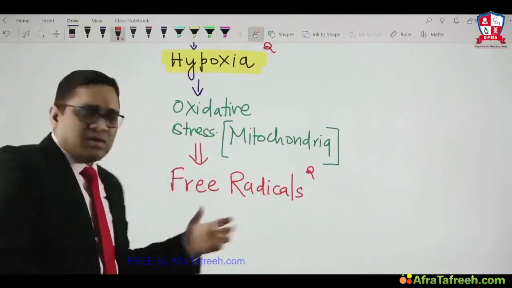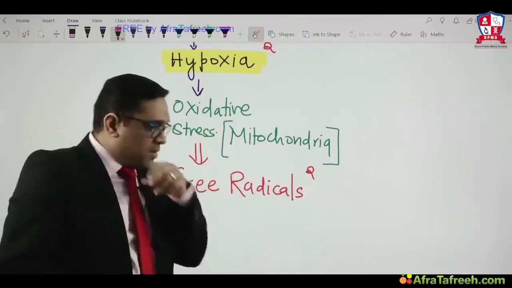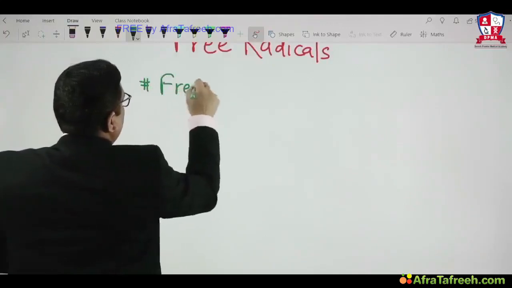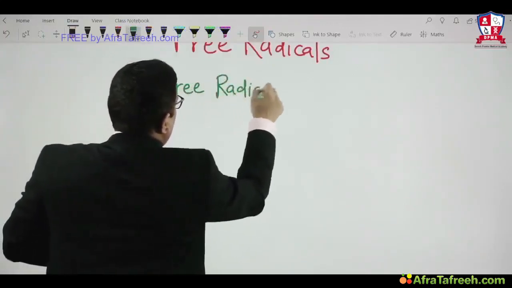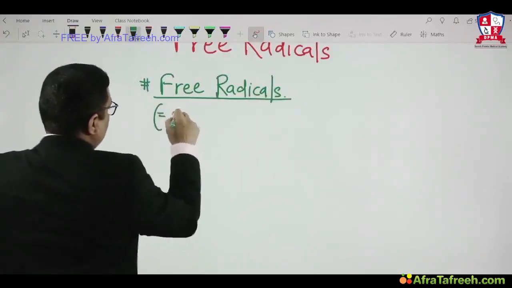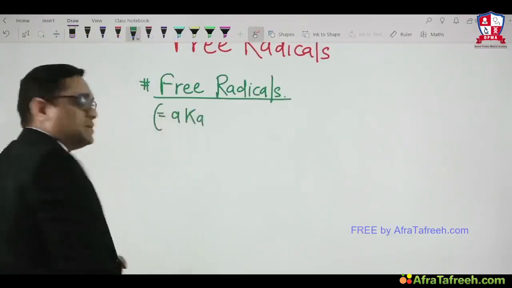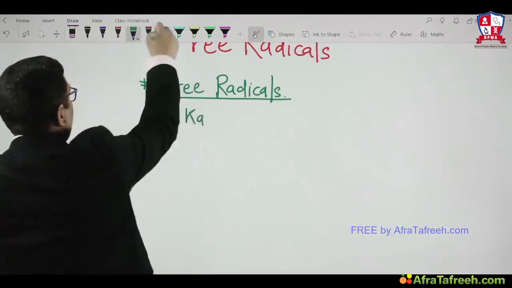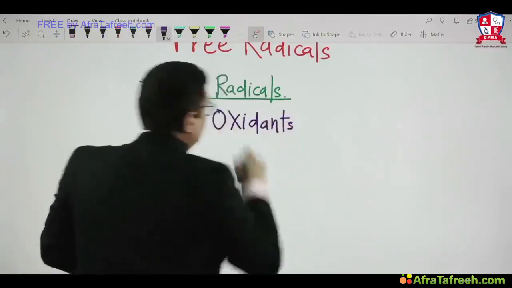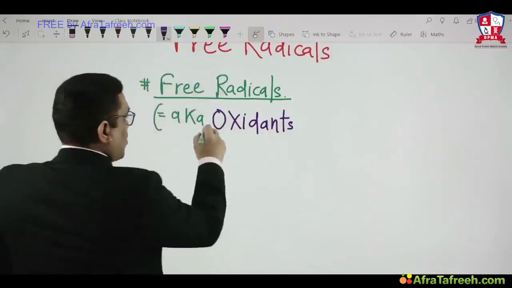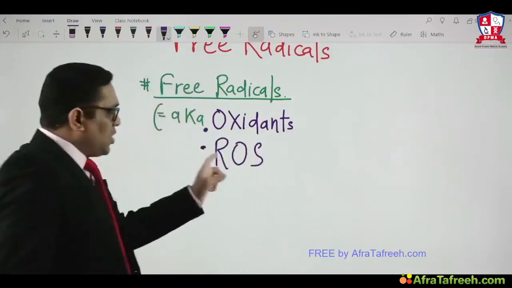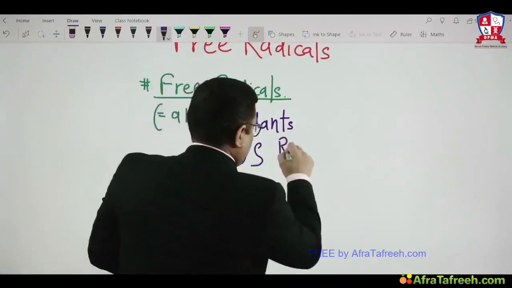What are these free radicals? So now we will discuss free radicals. The question is, what are free radicals? One should know that free radicals are also known as oxidants, and another name is ROS, reactive oxygen species.